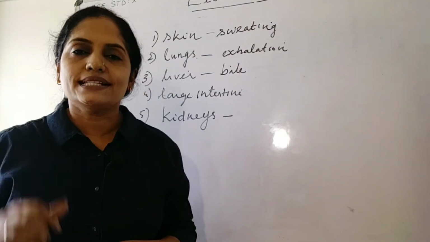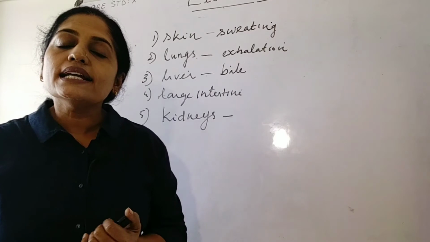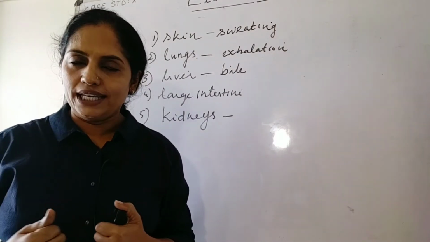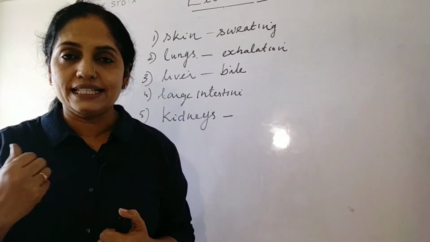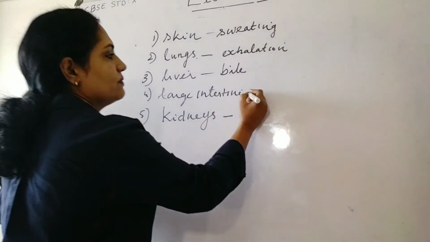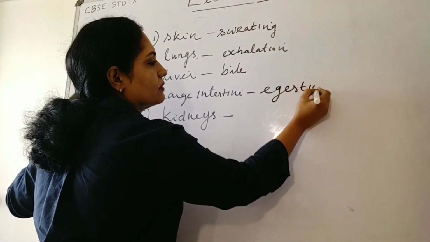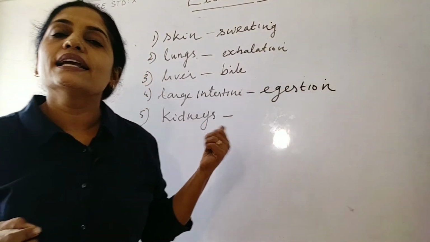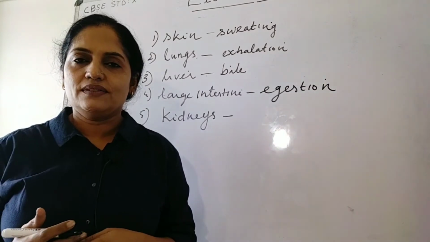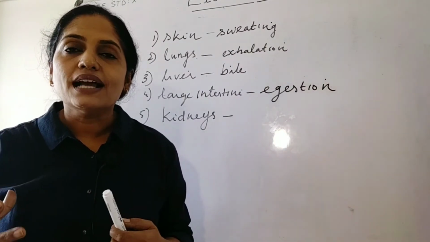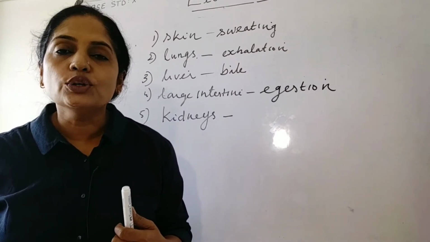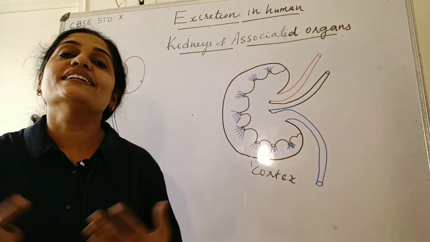Next is large intestine. Large intestine excretes out the unabsorbed food materials from our body during the process of digestion. That is done by egestion. And lastly, kidneys. Kidneys are the main organs of excretion. Kidneys filter the blood and excrete all the waste materials into the urine. Now let us see kidneys.